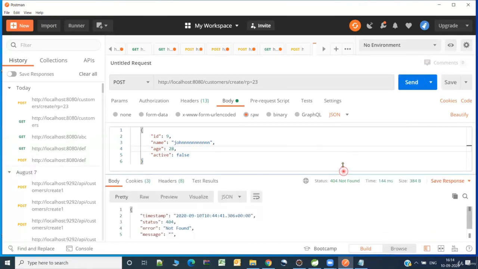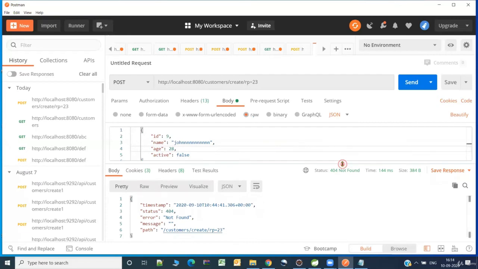So it is giving us the response. Okay, it is saying that customer/create is not available. Let's go and check what exactly is the mismatch.